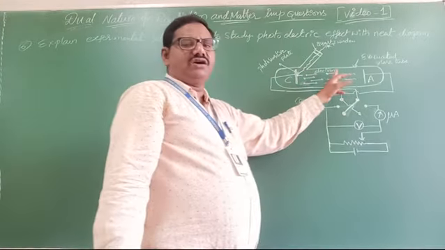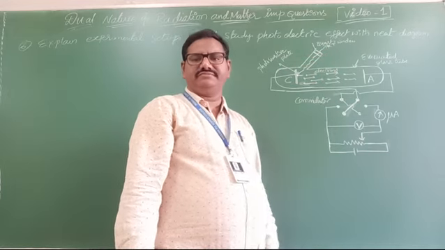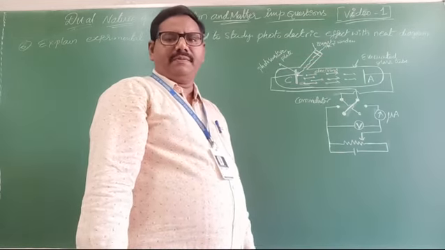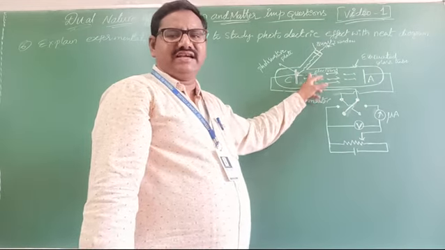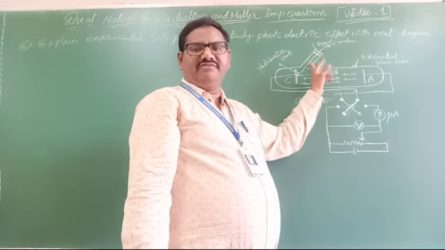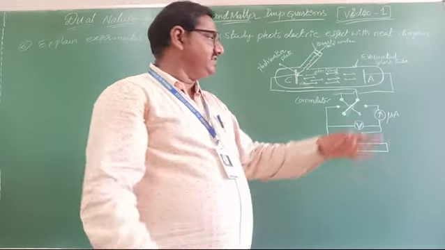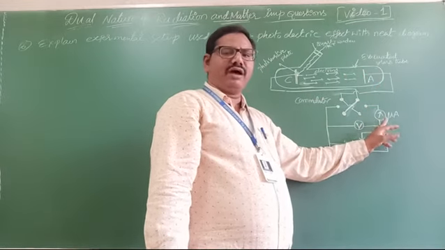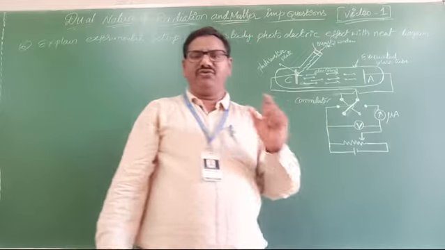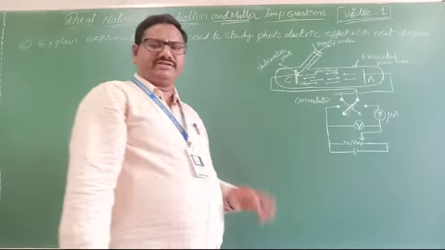To accelerate the ejected electrons, we apply some potential here. Now, after application of the potential, what happens? The electrons get accelerated and reach the anode. When electrons reach the anode, the microammeter will show a small photocurrent reading. Clear na? Very simple experiment.